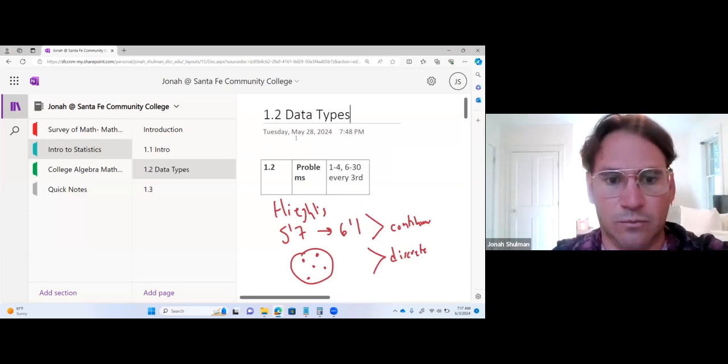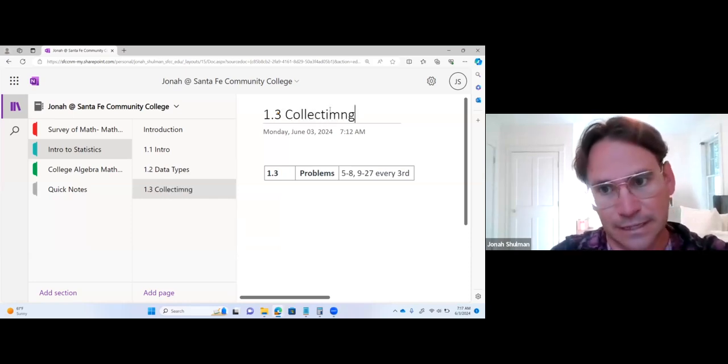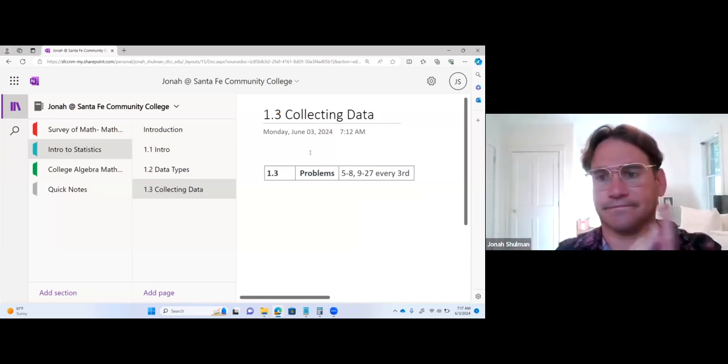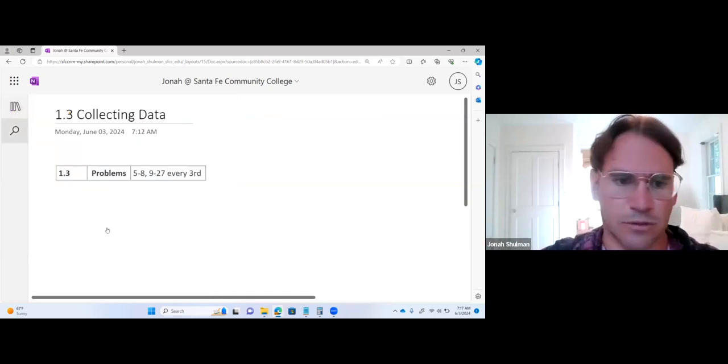And then 1.3, pretty sure it's going to be collecting data. Lots of data. Cool. So they're talking about placebos. What do they mean by placebos? Placebo.